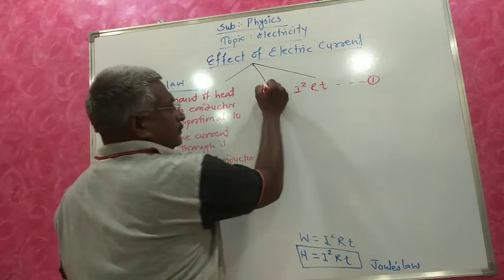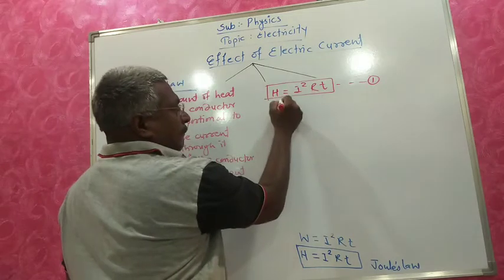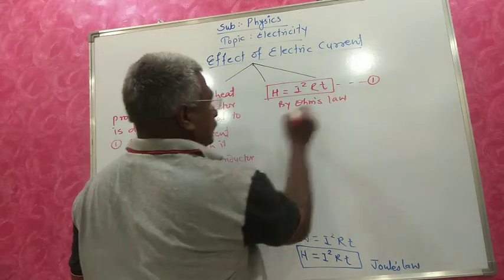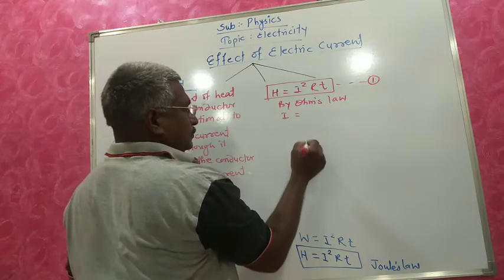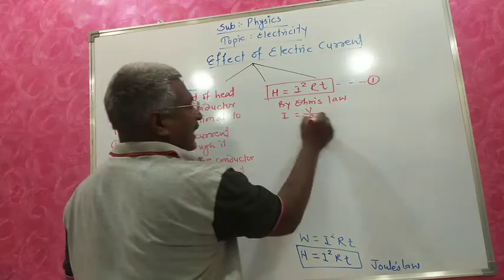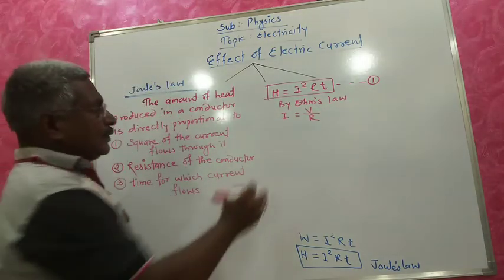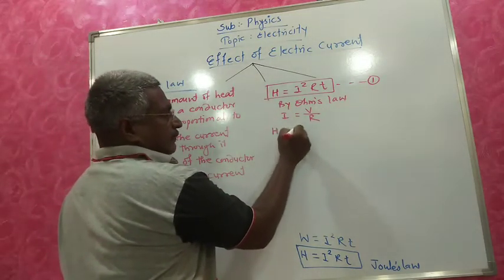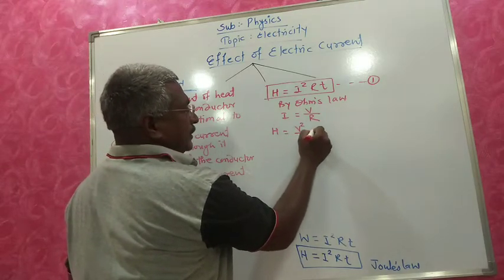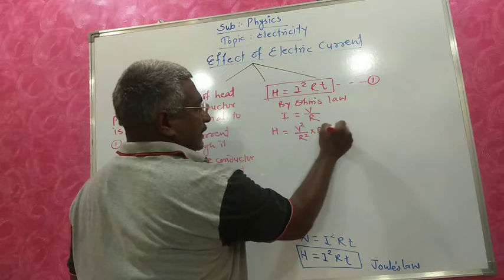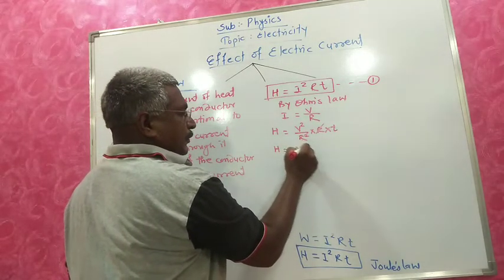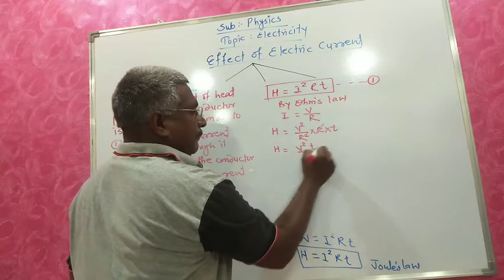Now, by Ohm's law, I equals V by R. Substituting, H equals V square by R square into R into t. One R cancels, so we get H equals V square t by R.